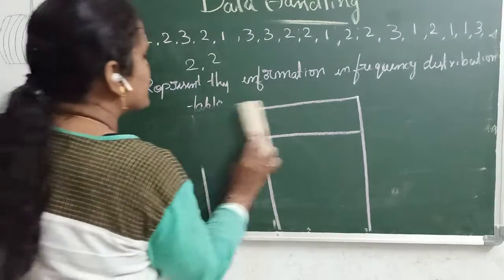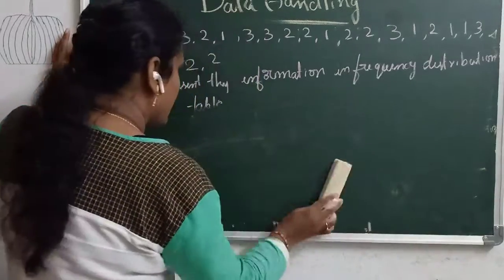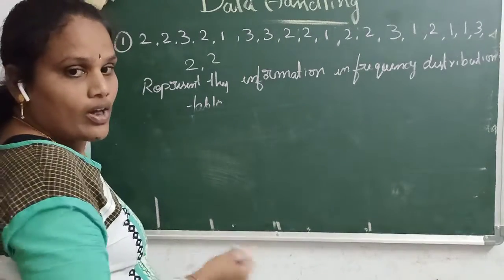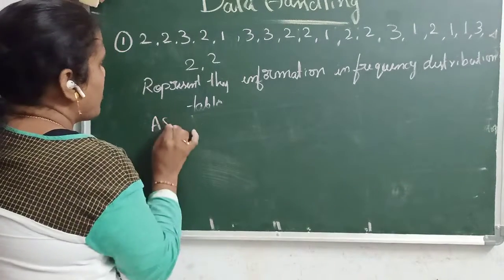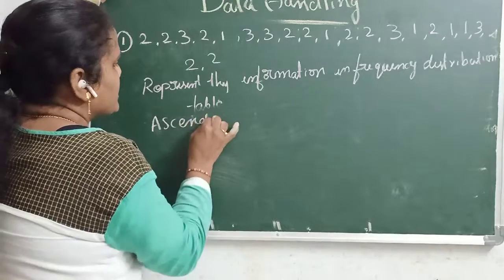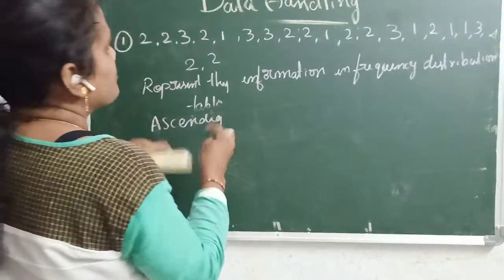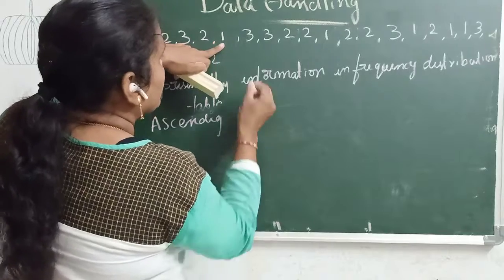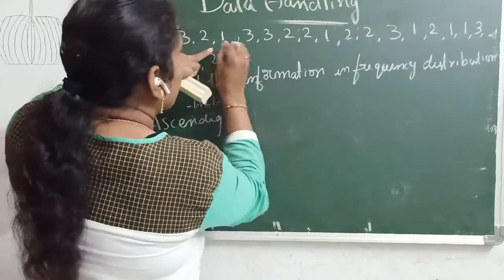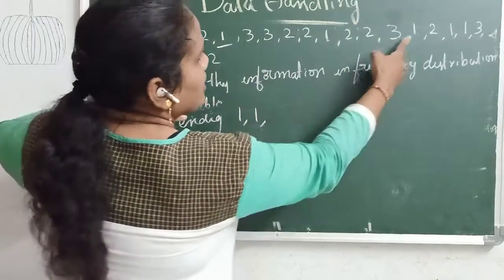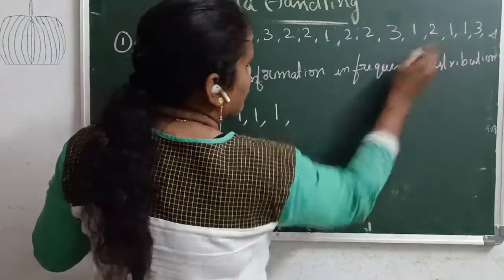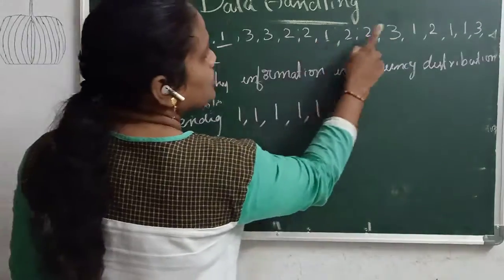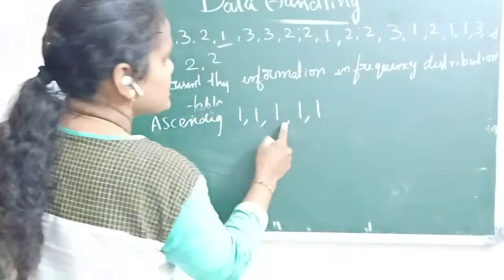First we have to arrange this data in an array. Array means arranging in ascending or descending order. I am arranging this data in ascending order. Ascending order means first, what is the lowest number? 1. So 1 1 1 1 1. How many times? 1 2 3 4 5. 5 ones are there. Okay.